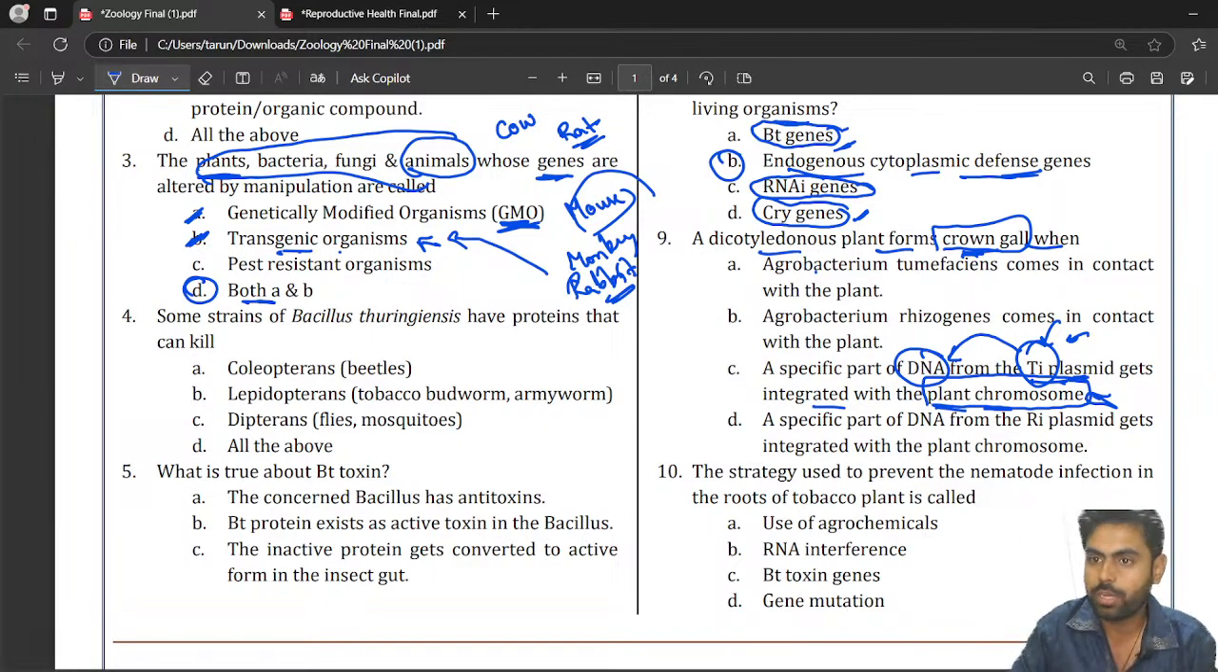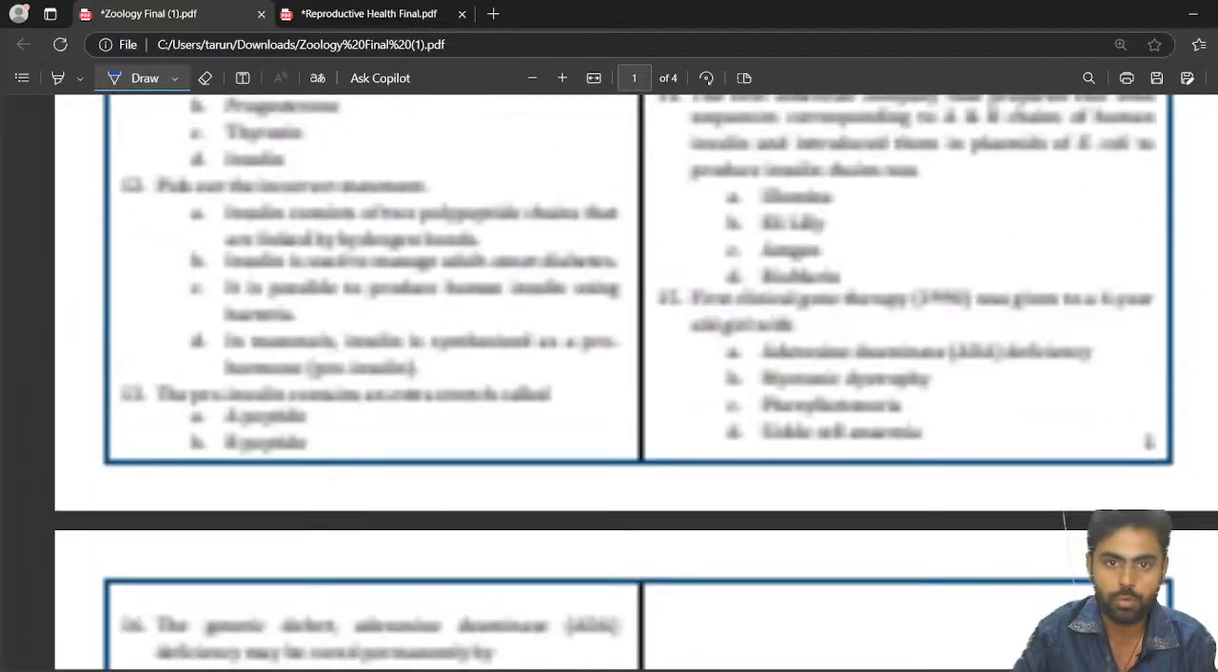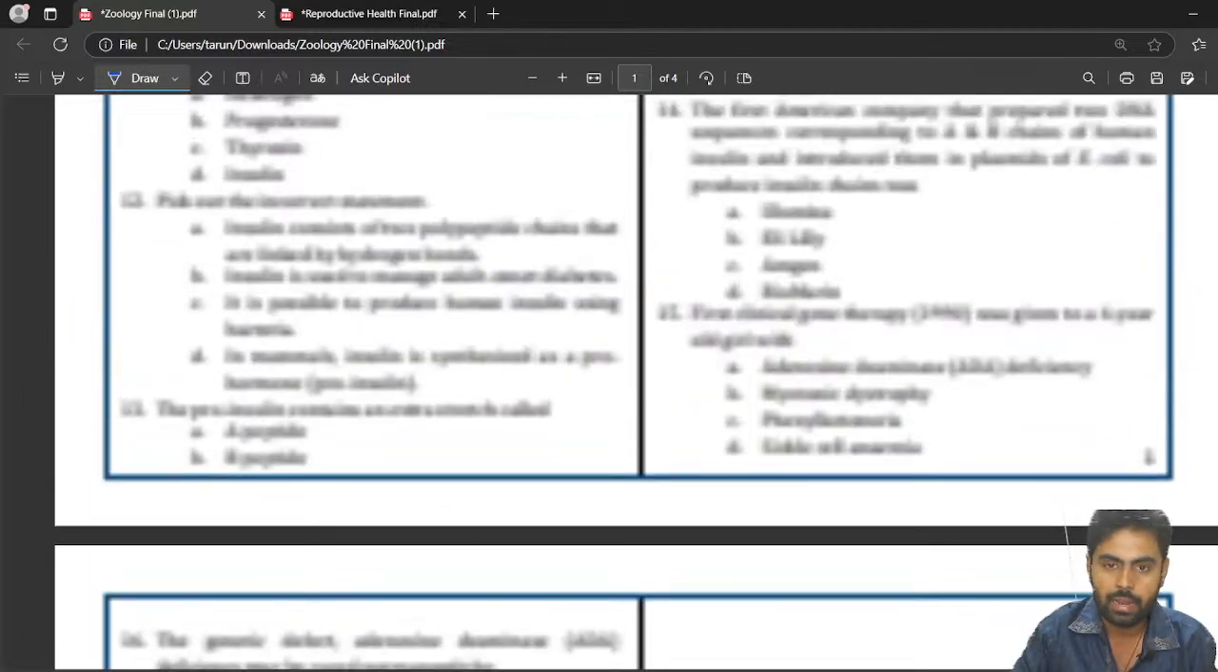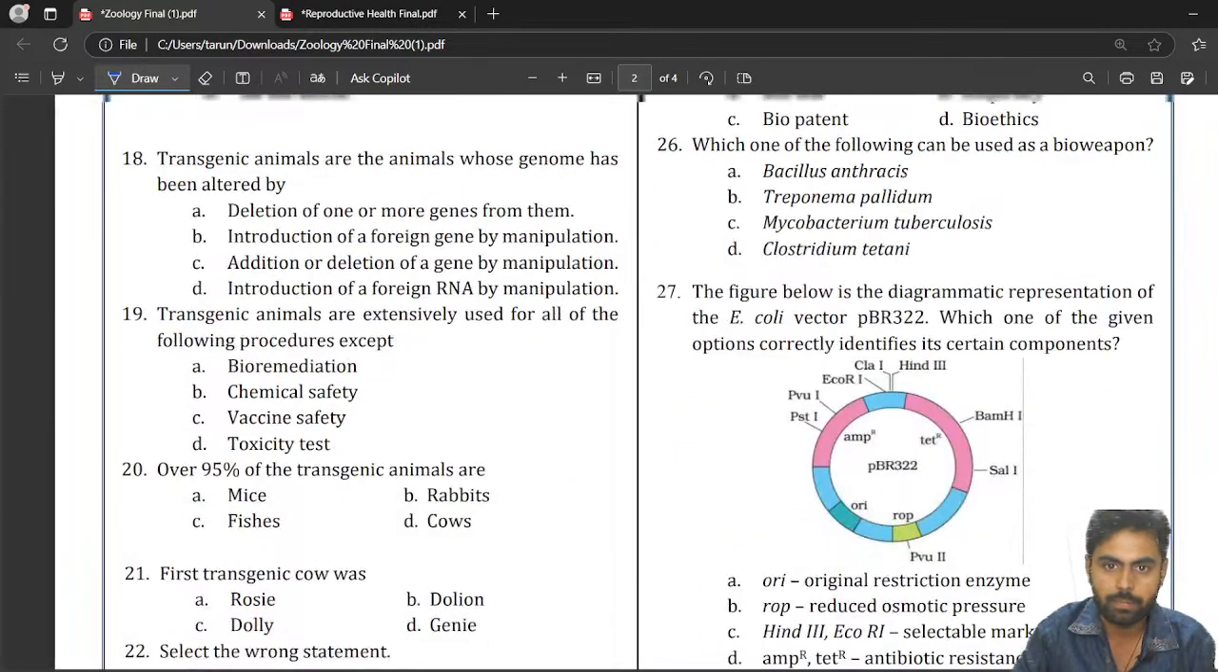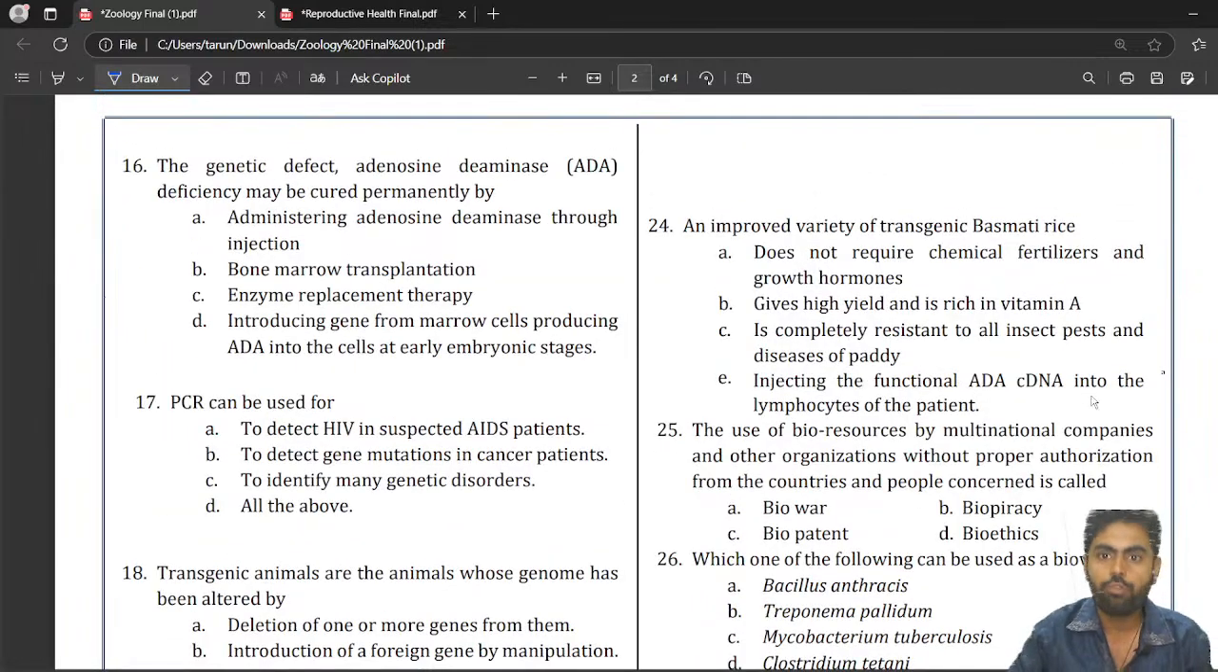24th question. So the next question will be your 24th question, which you made a mistake on. An improved variety of transgenic basmati rice does not require chemical fertilizers and growth hormones. Okay, they are required actually, but they give high yield and are rich in vitamin A.